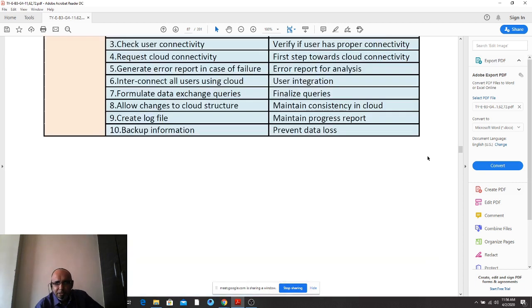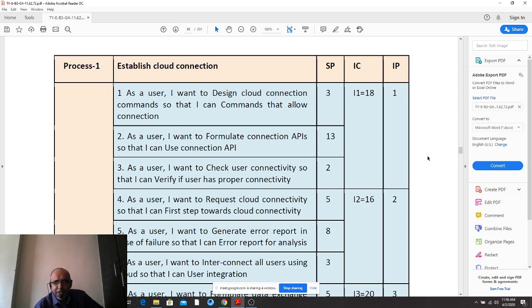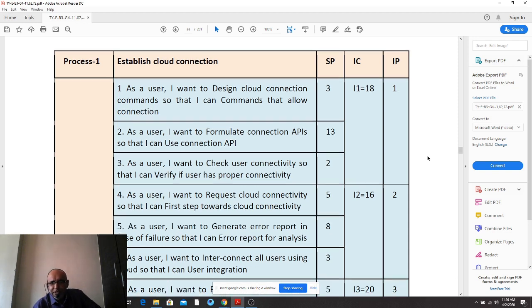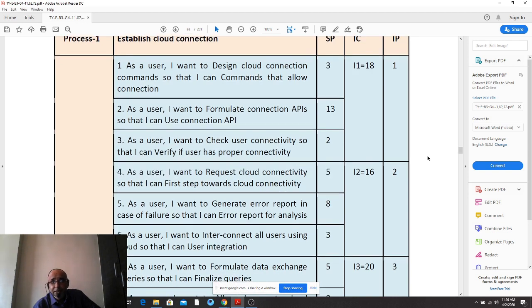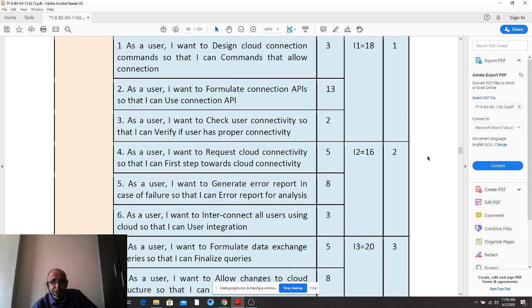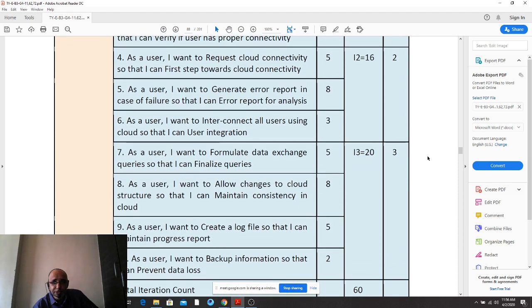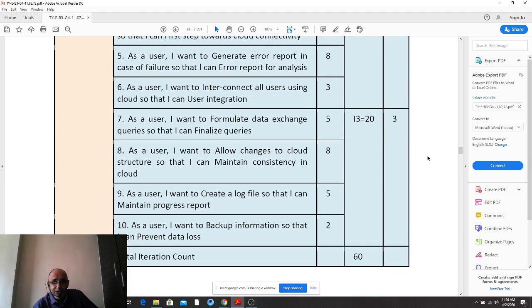Let us see another example. Even though that is process level, you can see the equation directly here, 13 is coming, which is dangerous. Without a reason you should not give 13. So the first iteration is of 18, second is of 16, third is of 20. The total is 60. So do not let it cross beyond 60, right? Friendly advice.